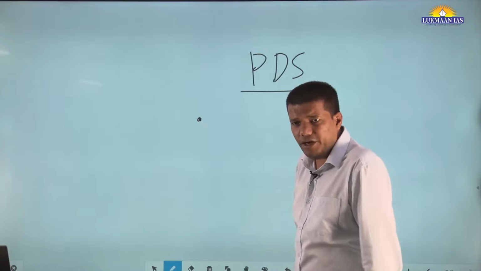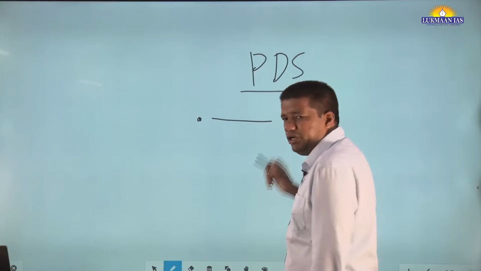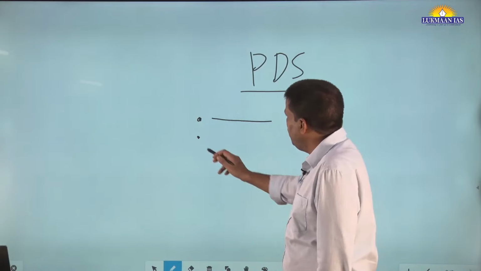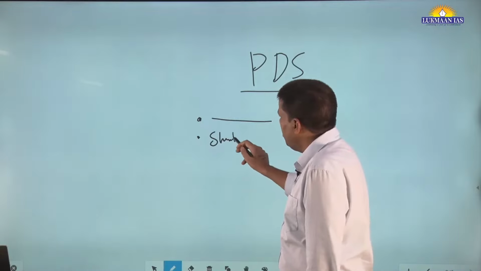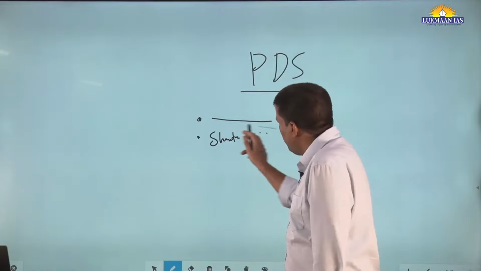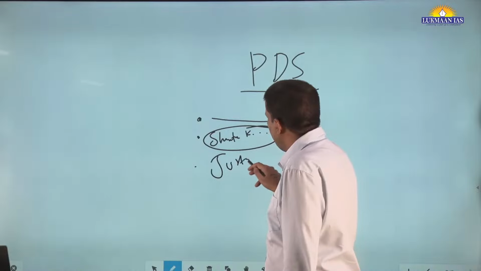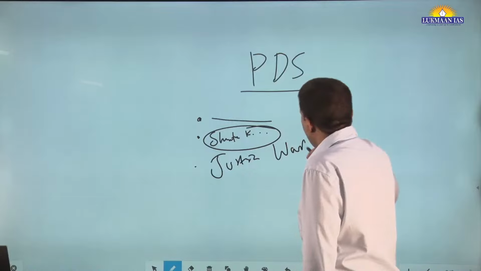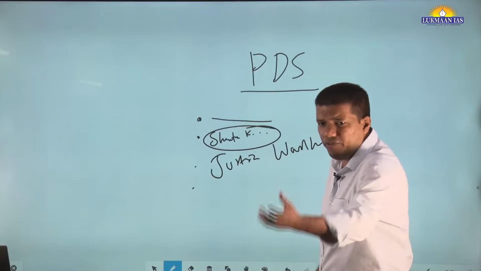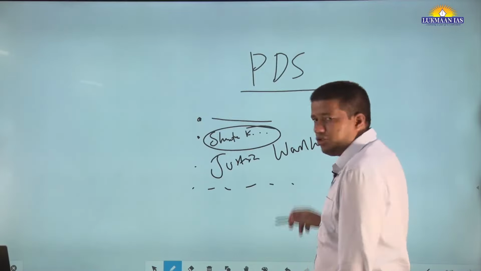First, let's say you read NCERT. There you note how they define the PDS. Then maybe some other day you read the Shanta Kumar committee report, its recommendations, and you note them down. Then you read the Justice Wadhwa committee report and note it down. Then maybe you read something in the human development report on the public distribution system.